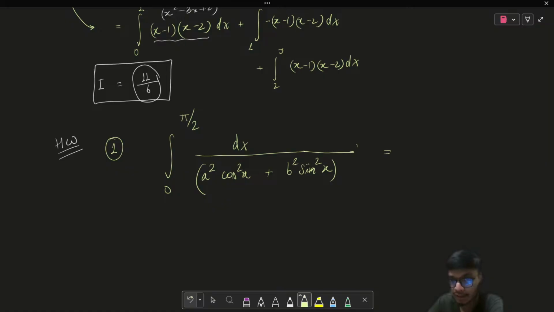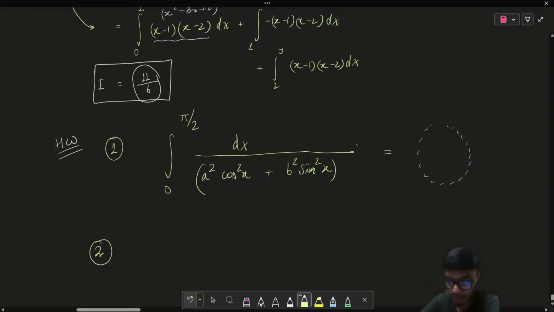Okay, you have to just evaluate this integral result, and that is a very critical result. And please remember, sometimes in exams this kind of question will come up, and you will be confused on how to solve it, right? Because it's a very simple result and you can remember the result as well, right? So please try to solve this and let me know in the upcoming class, so that I can discuss the solution as well, right? And it's a very standard result, right?